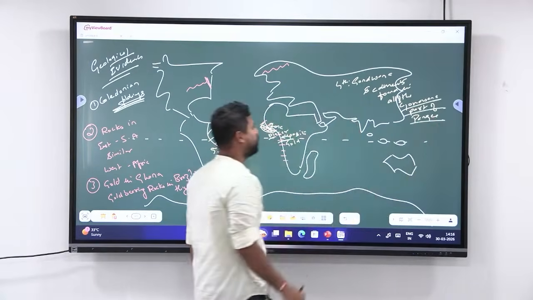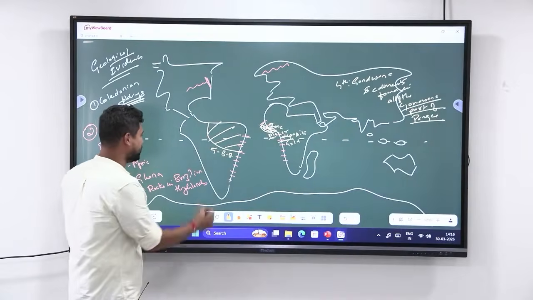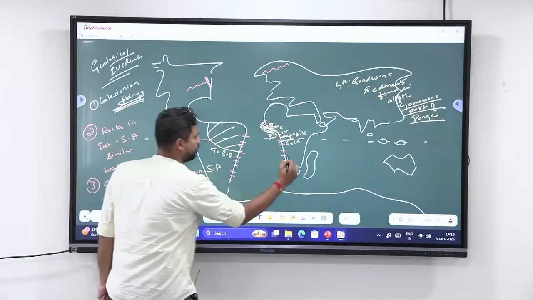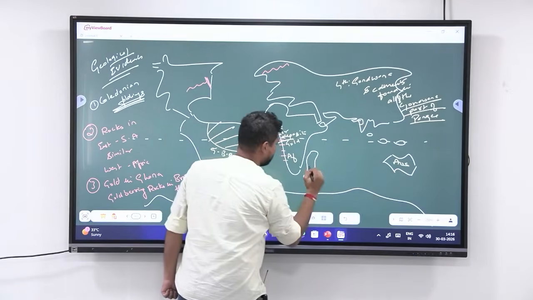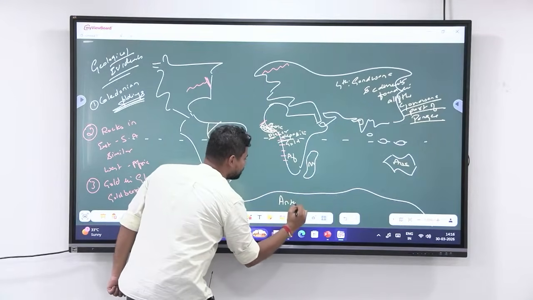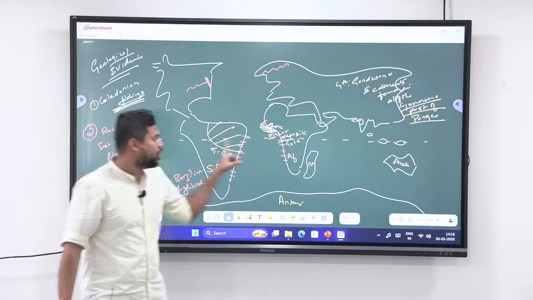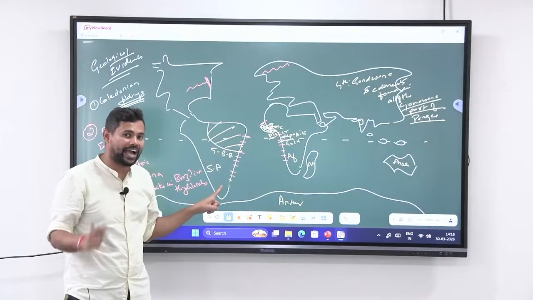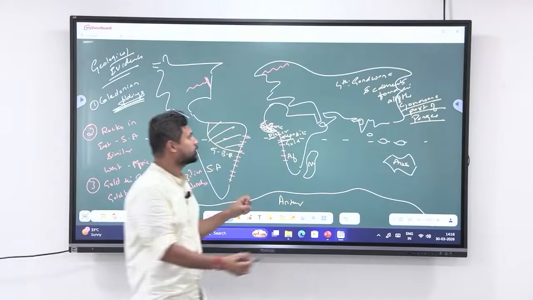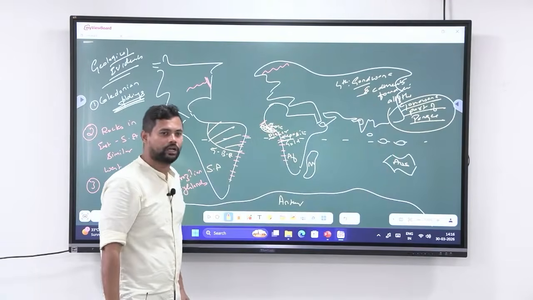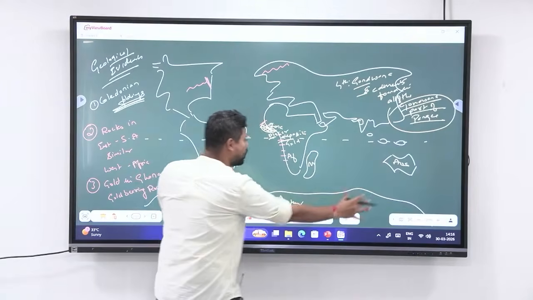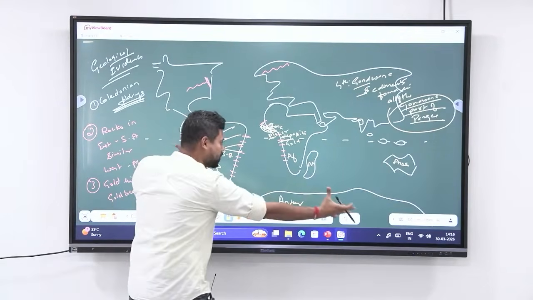The Gondwana part of Pangea is South America, you have Africa, you have India, you have Australia, you have Madagascar and you have Antarctica. Okay. So all these 6 different parts have the same type of sediments. That is what is called Gondwana sediments. So that is what forms the Gondwana part of Pangaea. So if all these parts have the same sediments, that means all these were together.